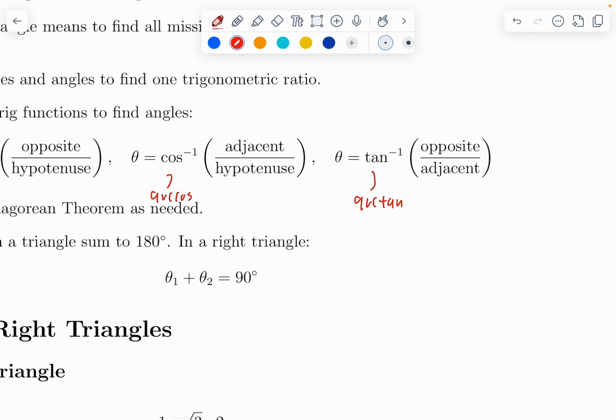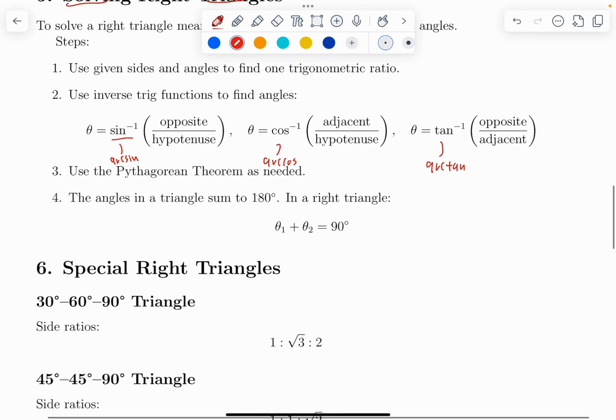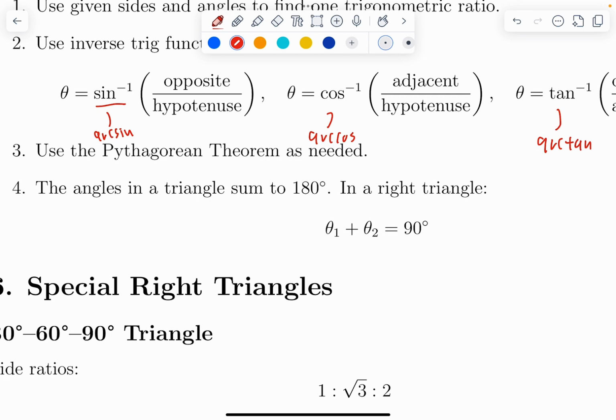There is only one angle that you can have in a right triangle that will give a certain trig ratio. Once we start to think about triangles in the coordinate plane, that's going to get, again, a little bit more complicated, but for now we don't need to think about that. Then, because we're only talking about right triangles here, we can use the Pythagorean theorem to solve for a side length.